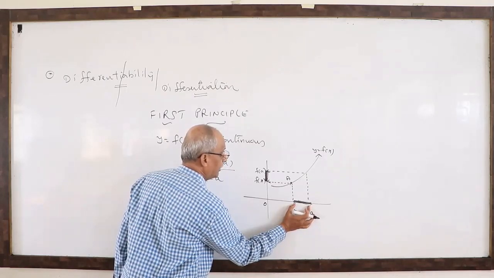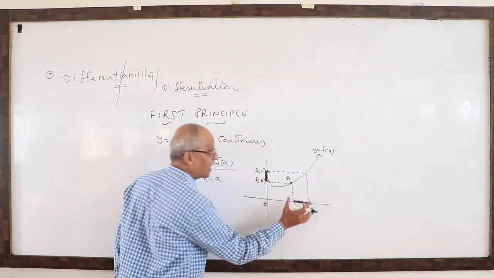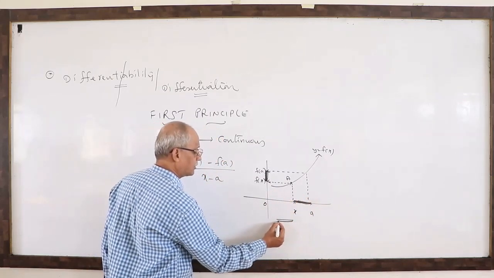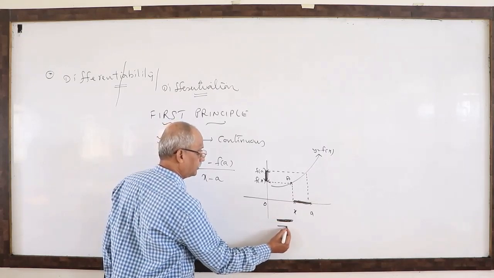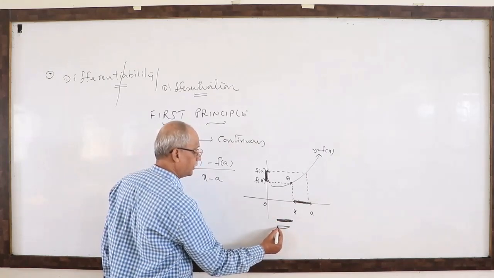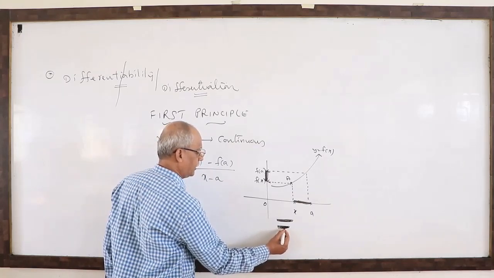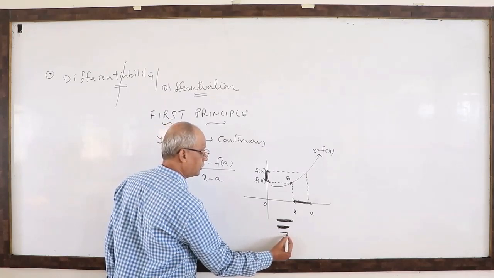As long as this difference is small, and as and whenever the difference between these values x and a is coming closer. What is coming closer here? Suppose this is the original, and next the size is slowly reducing, again reducing.